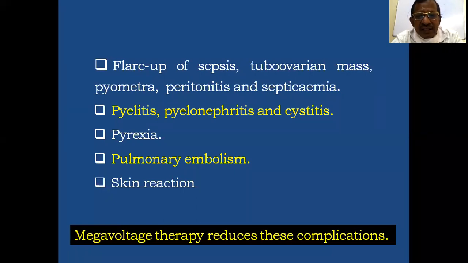Usually skin reactions are less common nowadays due to megavoltage therapy, because in case of megavoltage photon therapy, the irradiation occurs below the skin. So usually the skin is spared, so there is only erythema or mild desquamation of the skin, and as the basal cells are spared in case of megavoltage therapy, usually recovery occurs quickly, if at all there is skin reaction.